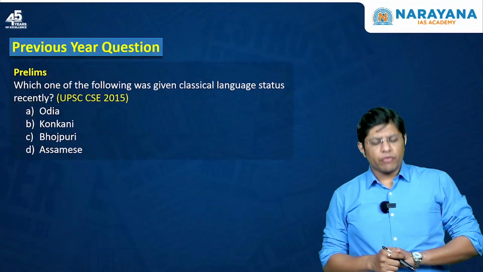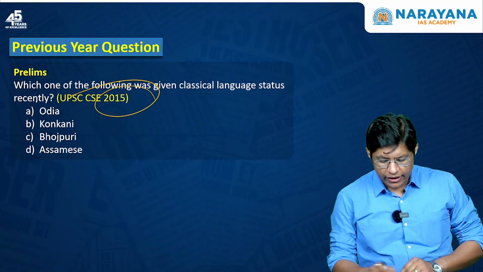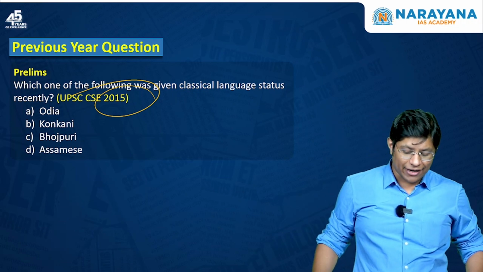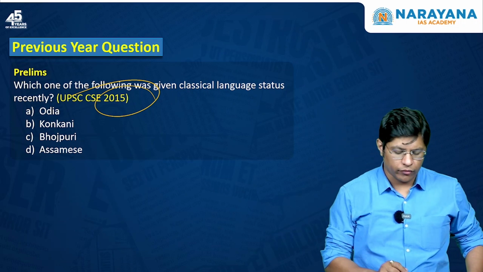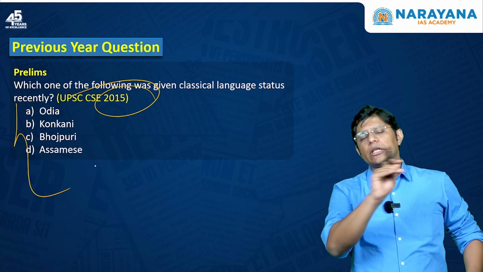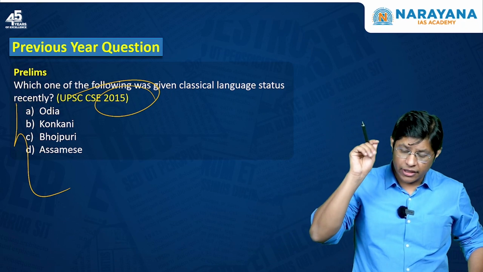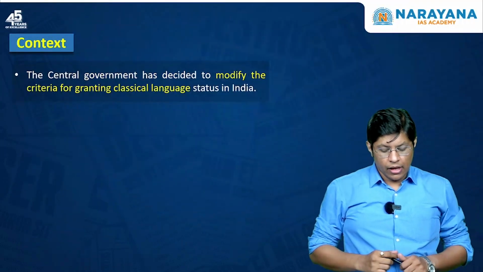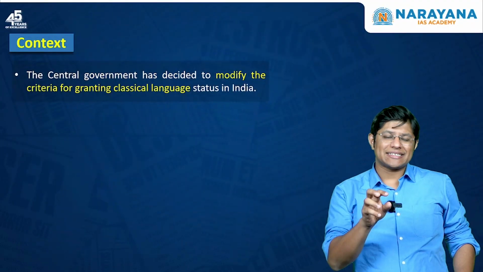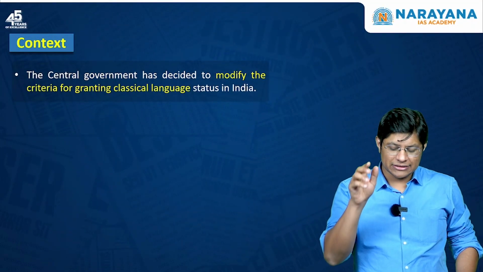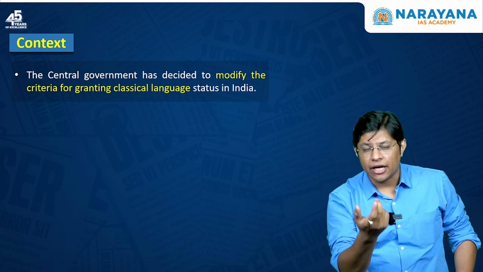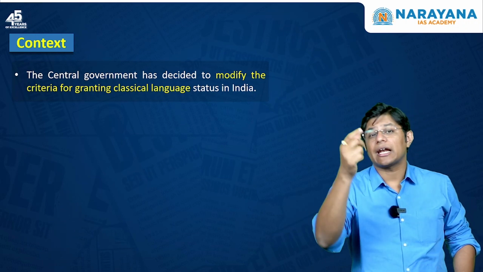Now a previous question was asked in the year 2015, and which was this? Which one of the following was given classical language status recently? Very, very important question. So you need to know all the languages that have been given the category or status of classical language. Now what is the context? The context is that the central government has decided to modify the criteria, which means to change the criteria to accord a language as classical language.